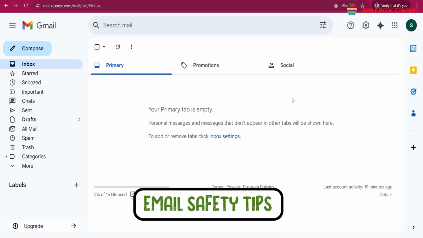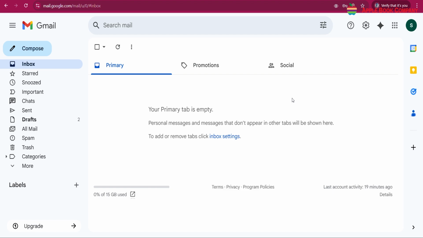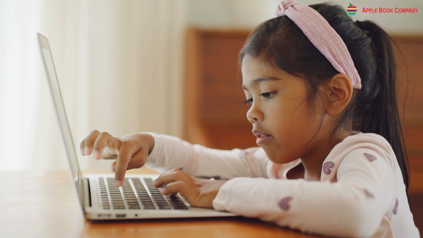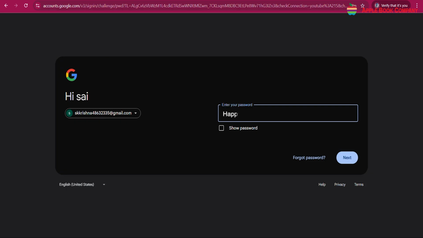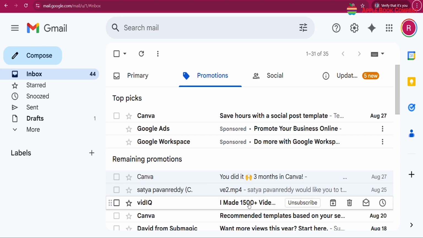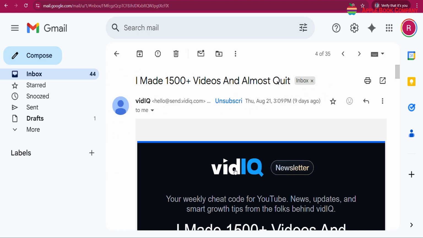Email safety tips. Staying safe while using email is very important. Keep password private. Never share your email password. Use a strong password. Mix letters, numbers, and symbols. Beware of phishing. Avoid clicking on suspicious links or attachments. Check sender's address. Verify unknown senders to avoid scams. Avoid unknown attachments. Don't open files from unfamiliar sources.